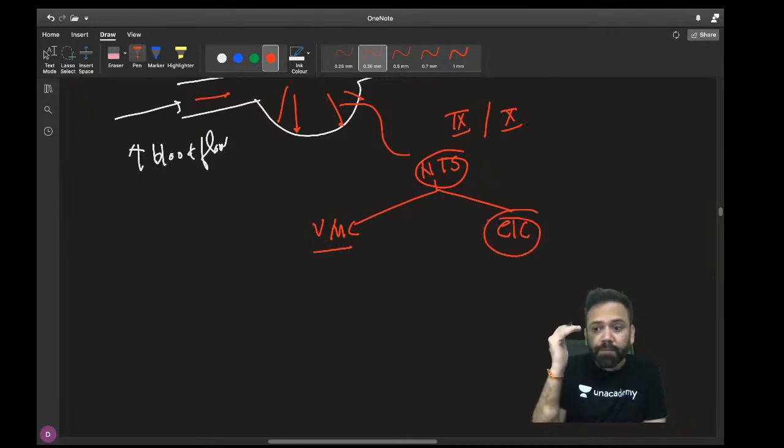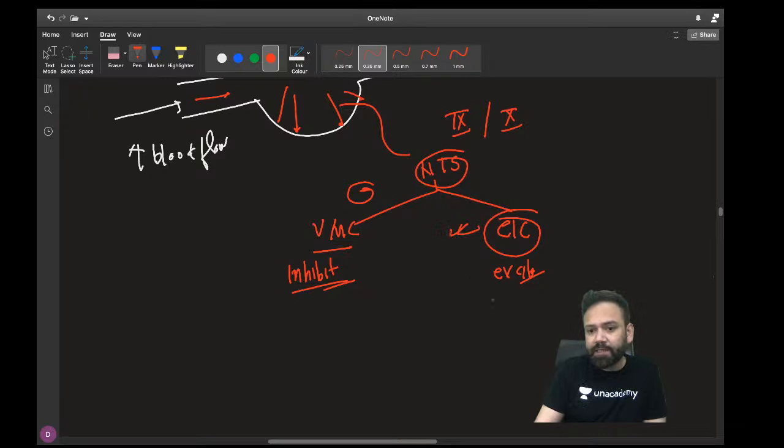Now your BP is increased, so you need to decrease your BP. For that you have to inhibit the vasomotor center and you have to excite the cardio inhibitory center. So this will decrease your heart rate and this will decrease your BP.